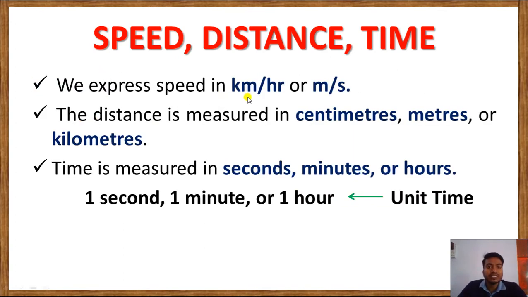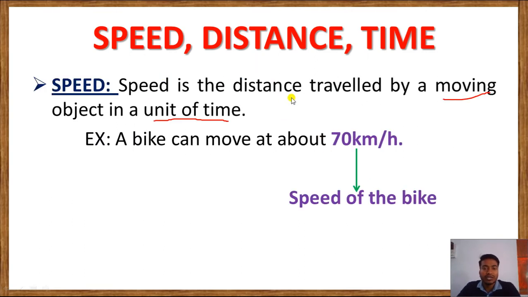Now we express speed in kilometer per hour or meter per second. Generally we write the speed in kilometer per hour or meter per second. The distance is measured in centimeter, meter or kilometer, and time is measured in second, minutes or hour, where 1 second, 1 minute or 1 hour is unit time. Understood? So speed is the distance traveled by a moving object in a unit time, that means in 1 second, in 1 minute, in 1 hour.